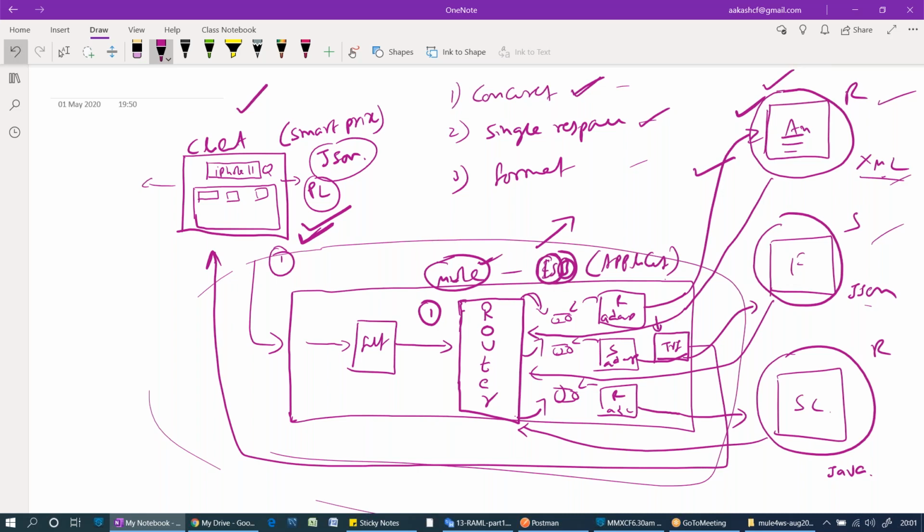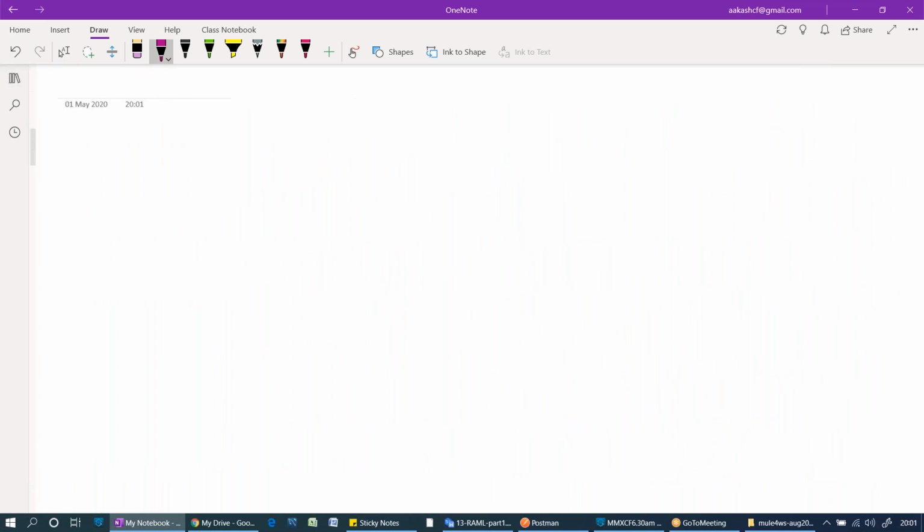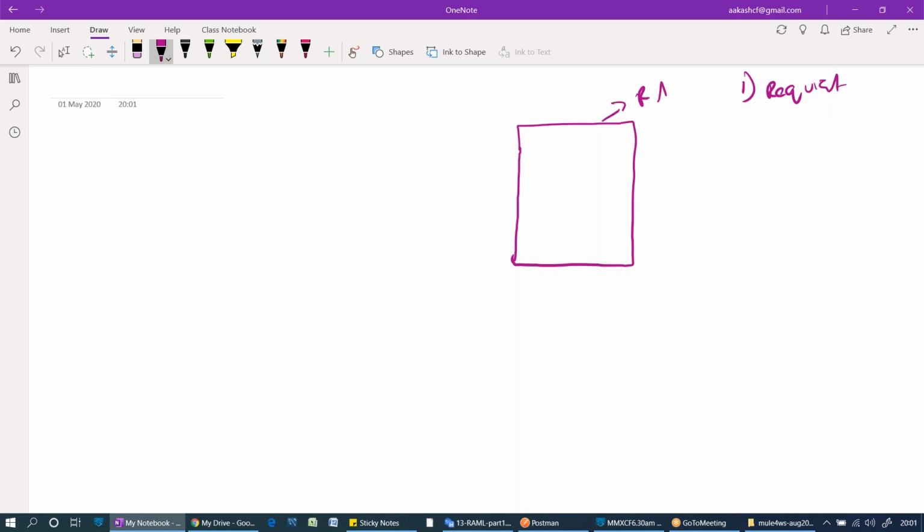Before that, let me explain the life cycle of an ESB project. First we will get the requirements from the client. As per these requirements, we are going to design. Design means we are going to establish some contract by using a technology called RAML. RAML is nothing but the RESTful API Modeling Language.